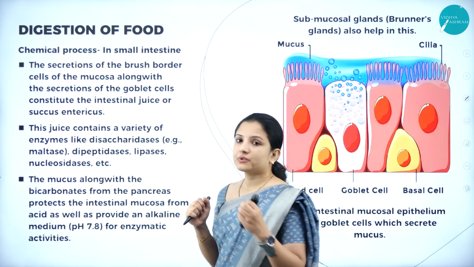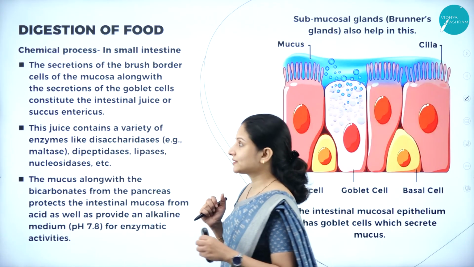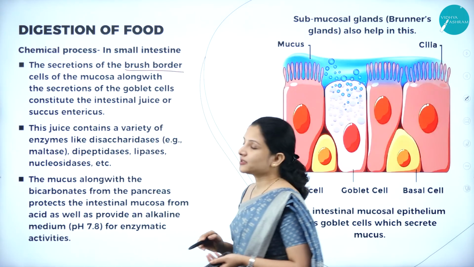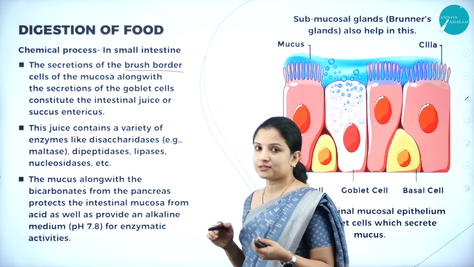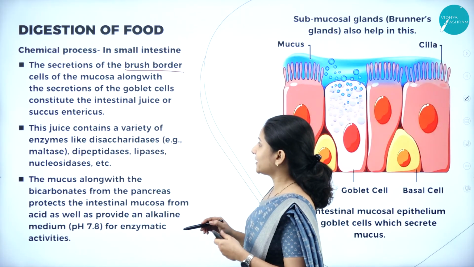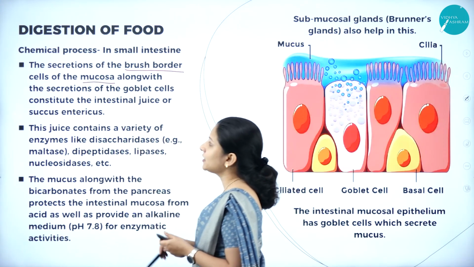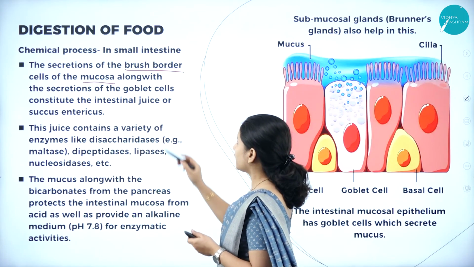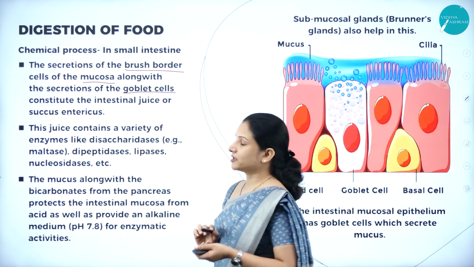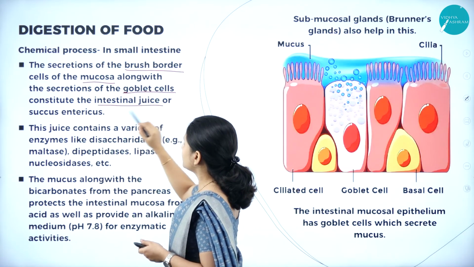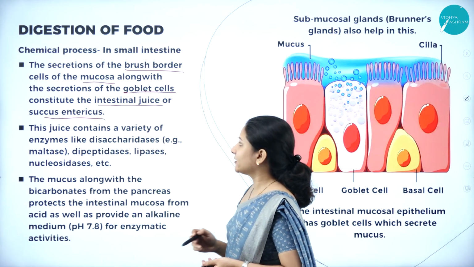So now what happens exactly in the small intestine? We shall see. In the small intestine there are some special cells called the brush border cells. The brush border cells present on the mucosal lining of the small intestine, along with the secretion of the goblet cells present in the small intestine, constitute the intestinal juice, which is called the succus entericus.